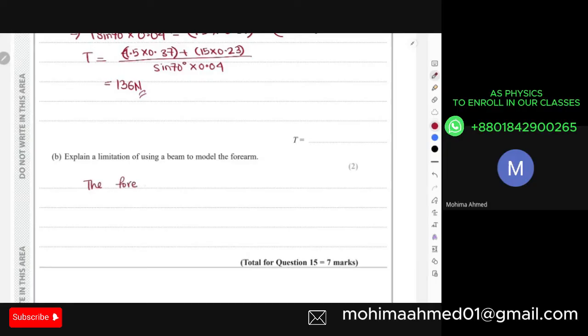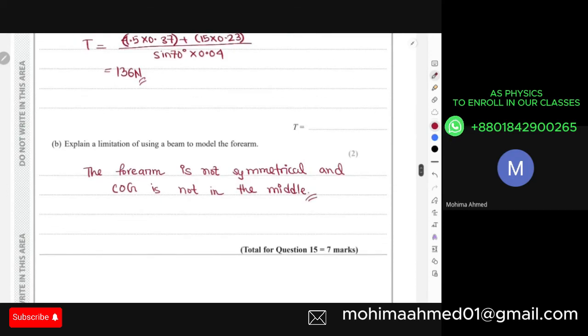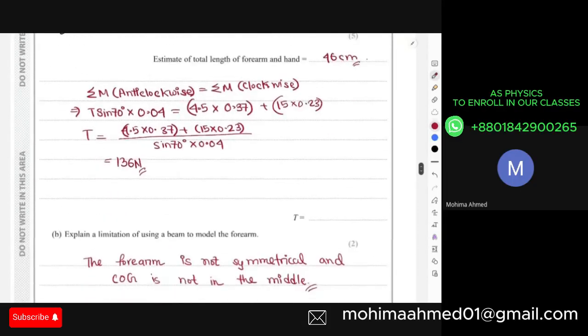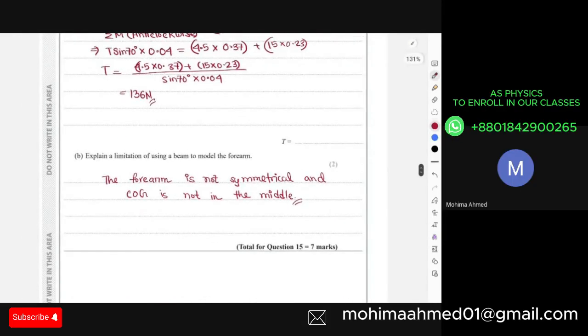The forearm center of gravity is not in the middle. And after this, I hope there's no problem from this question 15, right?